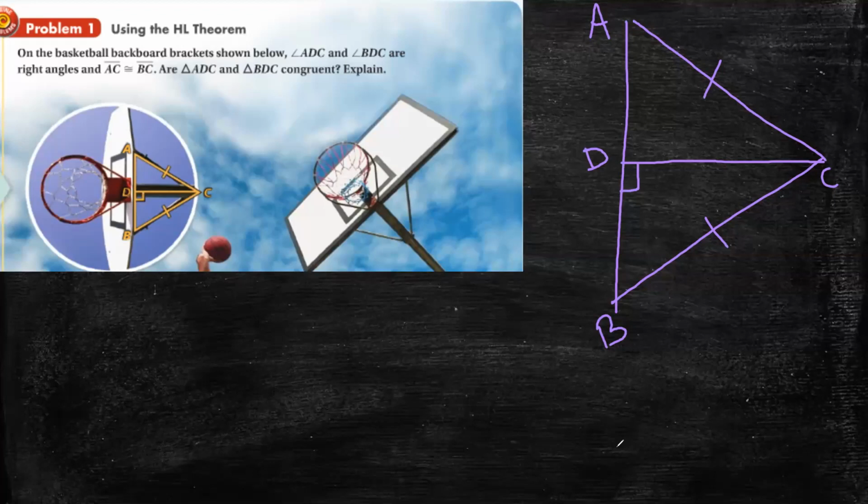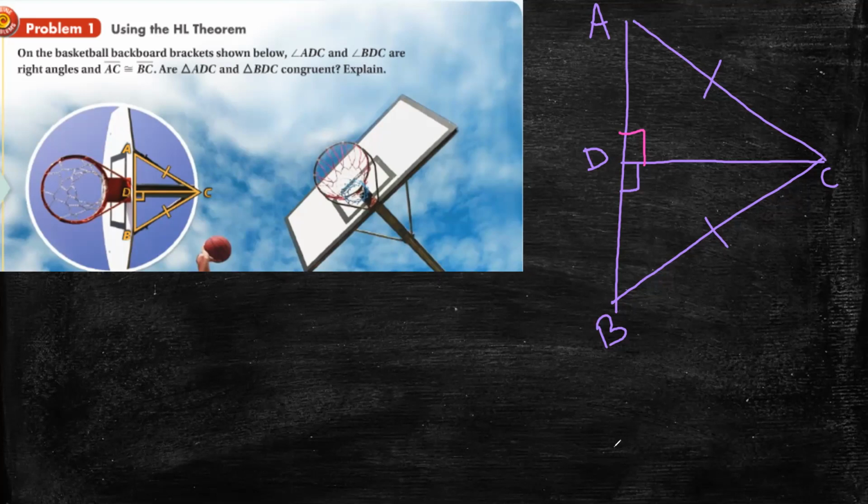I mean this angle and BDC are also right angles. And AC and BC are congruent. The question is, is the triangle ADC congruent with the triangle BDC?